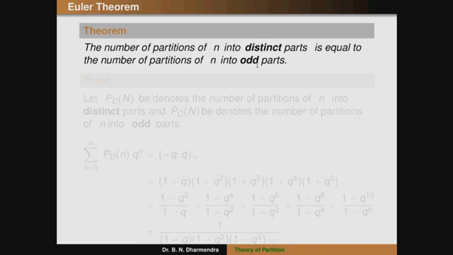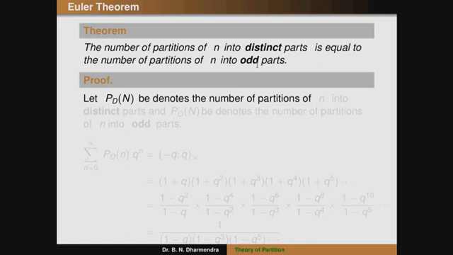Okay, proof. Instead of p of n we are using capital P with suffix d of n, because a suffix is there. So take P suffix d of n to be the first statement, which denotes the number of partitions of n into distinct parts, that is minus q infinity.